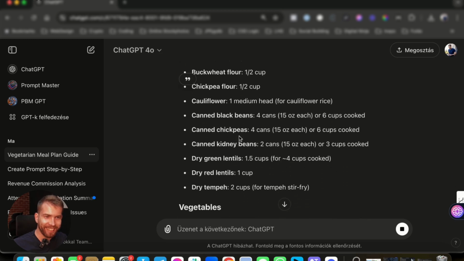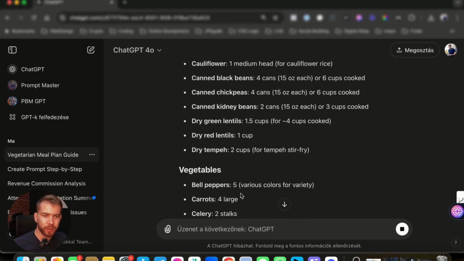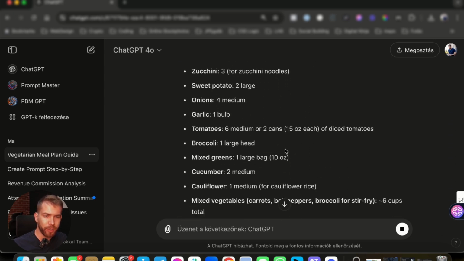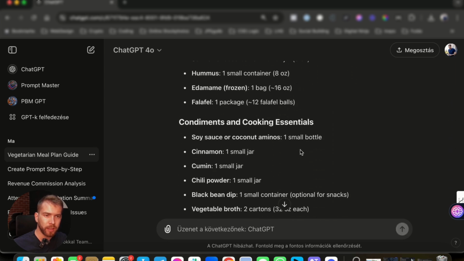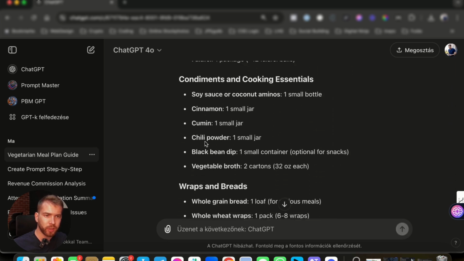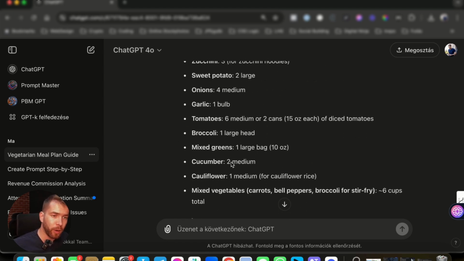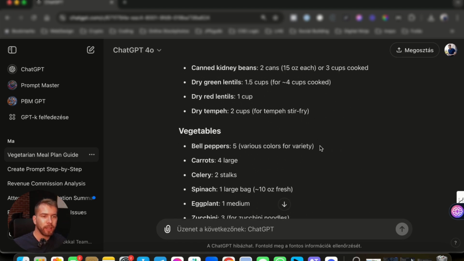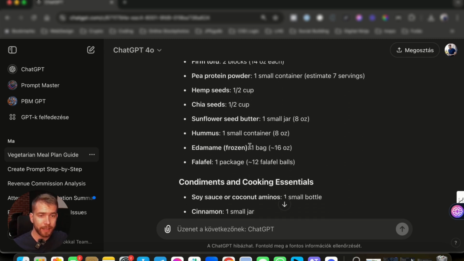So once I'm at a certain section in the supermarket, obviously I can just grab all, and then I can go to the veggies, and then grab all, go to fruits, protein sources, nice, cooking essentials, soy sauce, okay, wrap bread, nice. And we do have our shopping list for the entire week with exact quantities. And yeah, that's pretty nice.